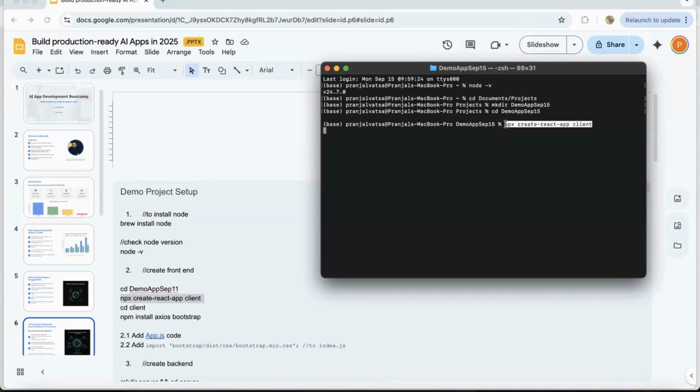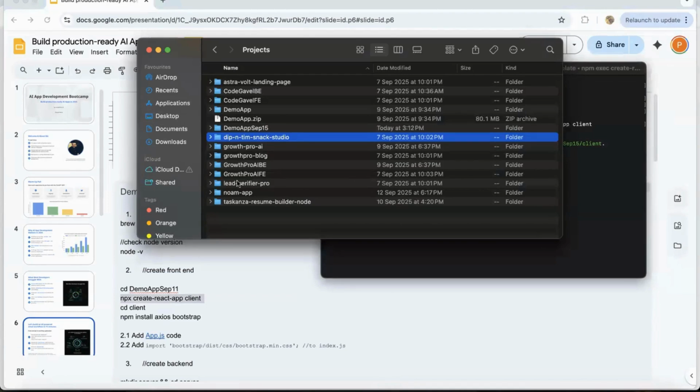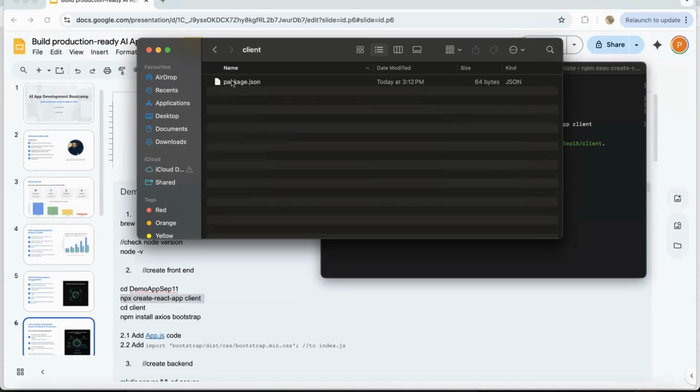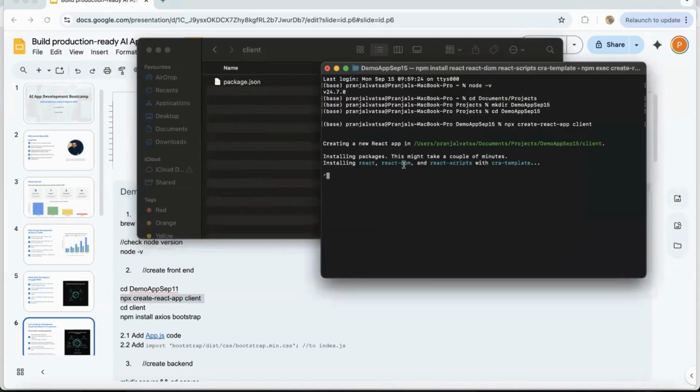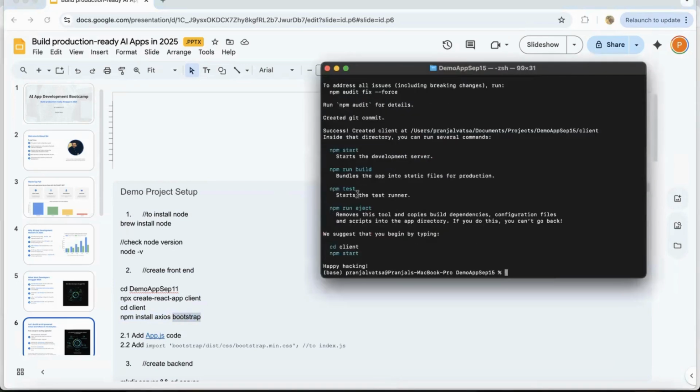And then we can use this to create a client application. I can show you this. This is my projects folder, this is my demo app September 15, this is my client, and as you can see, it is building the React application. Once the React application is built, we will have to install Axios and Bootstrap. These are all Node libraries. Axios is used to make API calls, and Bootstrap is used for designing the application, right?